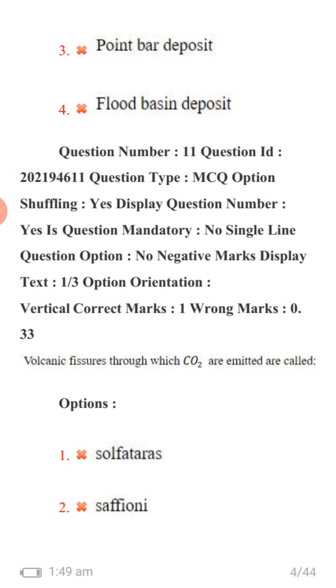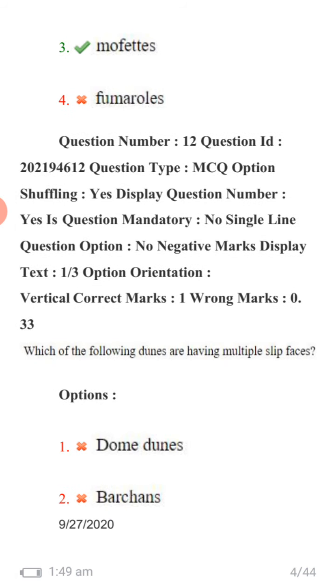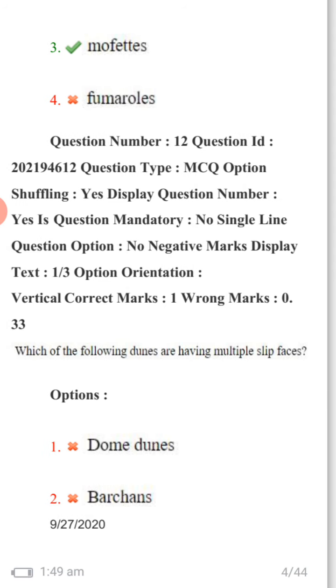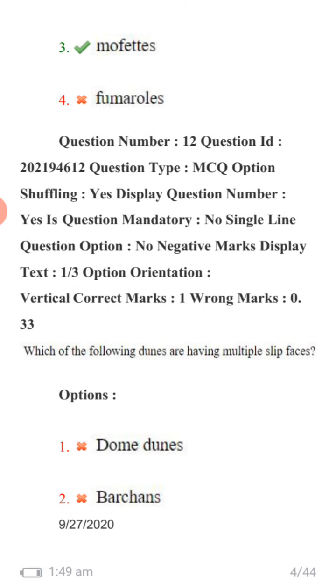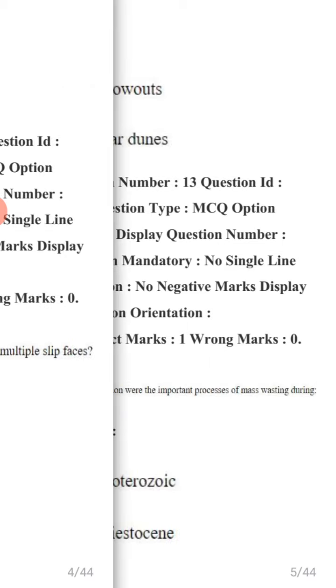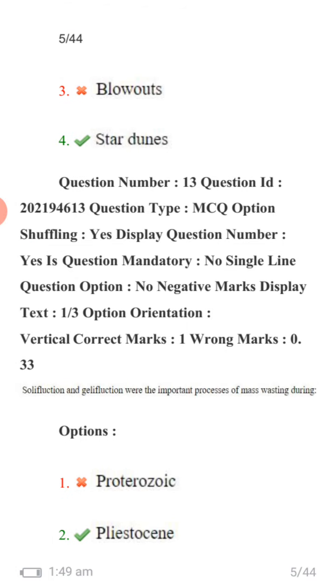Volcanic fissures through which CO2 is emitted are called mephitas. Which of the following dunes have multiple slip faces? Star dunes.